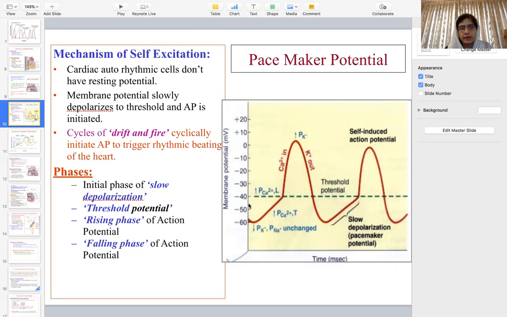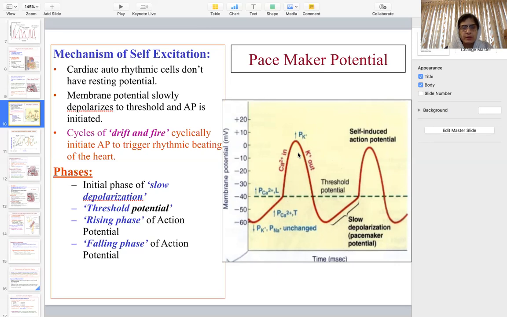One thing: there is no resting membrane potential in the SA node, because whenever it reaches the resting membrane potential, the leakiness of certain ions makes it drift back towards the threshold and generate an action potential. So there is actually no resting potential, and this action potential in the SA node is also called the pacemaker potential.